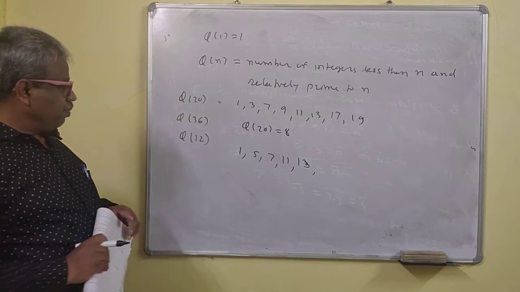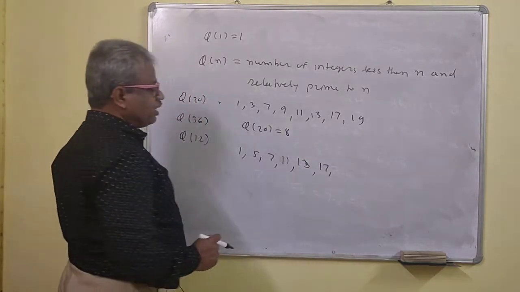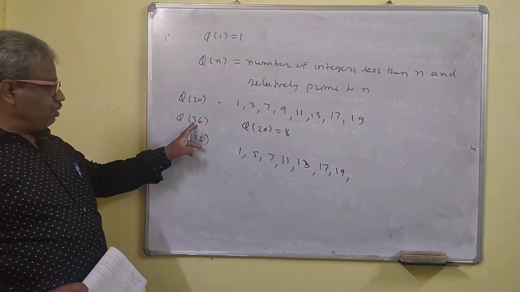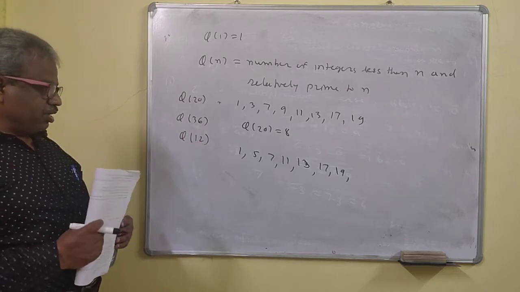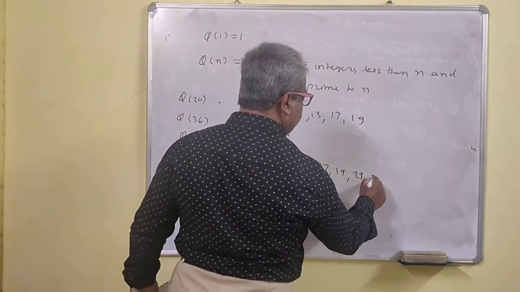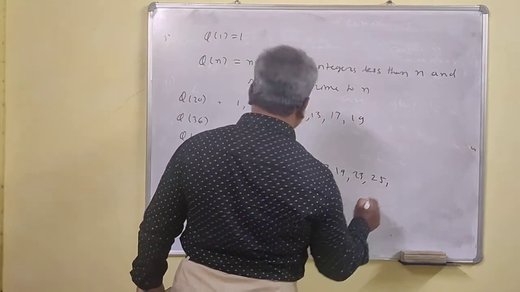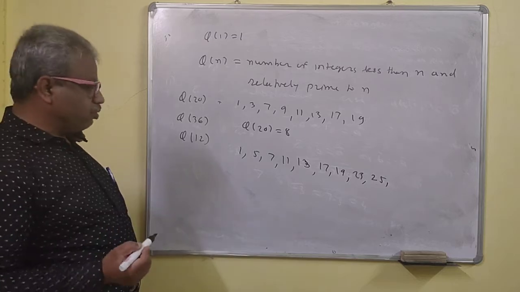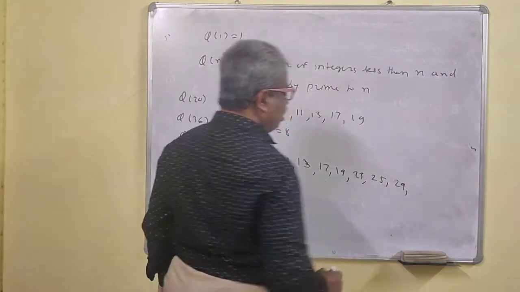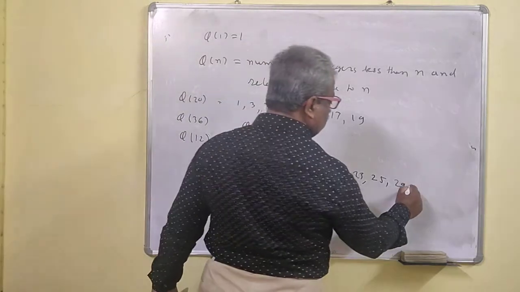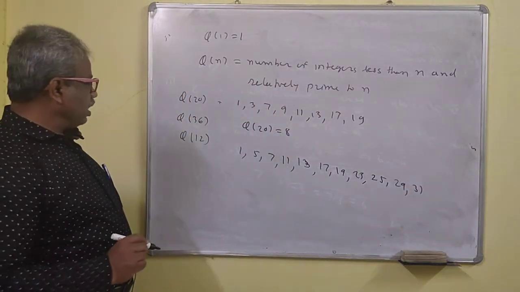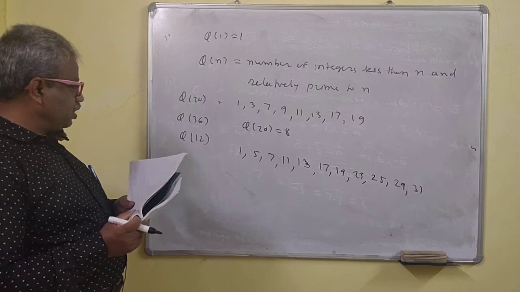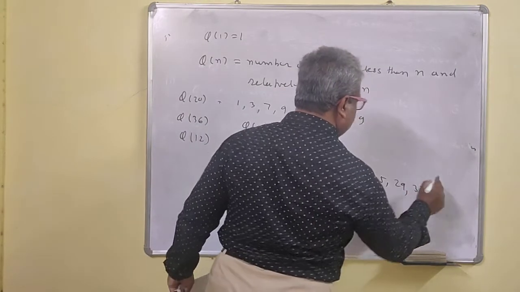So 15 won't work. 17 will work. Okay, 18 won't work. 19 will work. 21 won't work because 21 is 7 times 3 and 3 will be common here, so 21 won't work. 23 will work. 24 won't work. 25 will work. 26 won't work. 27: 9 is common, and here also 9 times 4 is 36, 9 is common, so 27 won't work. 29 will work. Okay, 30 won't work. 31 will work because 31 is directly a prime number. 32 won't work. 33 also won't work because 3 is common. 34, 35: 7 times 5 is 35. Okay, so 35 will work.